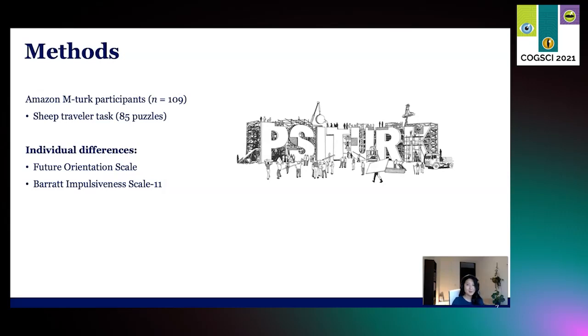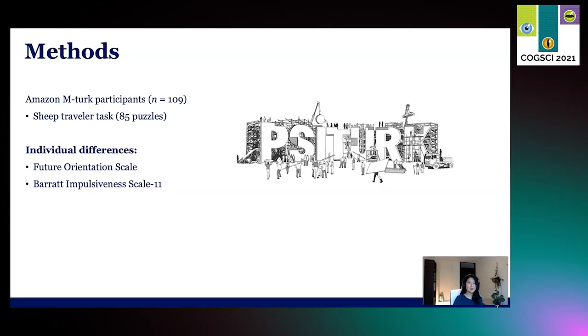So once they finished the puzzle, they moved on to a new puzzle, which was a completely different roadmap. We collected this data on Amazon mTurk, and the task was programmed in C# and a Unity game engine. In total, we had 109 participants. The task started with a short tutorial in which they received instructions and practice puzzles.